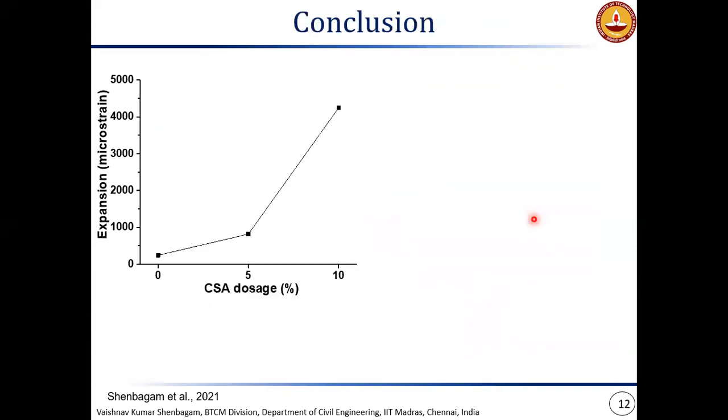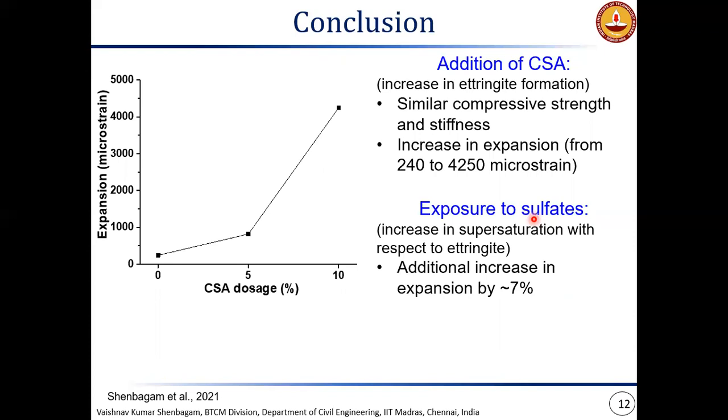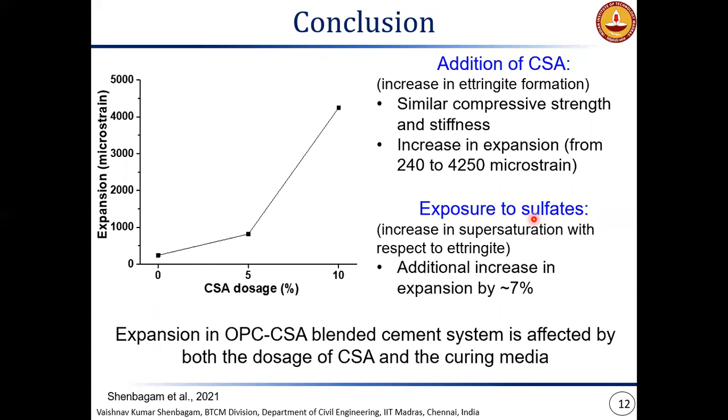So concluding, the addition of CSA is resulting in increase in ettringite formation, and although it is not affecting the compressive strength or stiffness of the binder matrix much, it is definitely causing an increase in level of expansion. And the increase in expansion is also contributed by exposure to sulfate environment. So expansion in the OPC CSA blended system is definitely affected both by the dosage of CSA as well as the curing media.